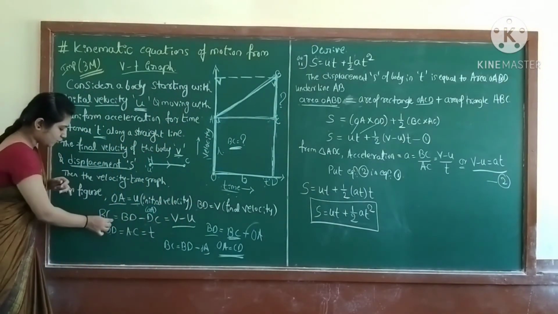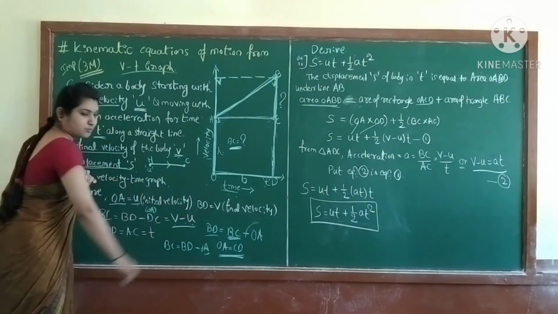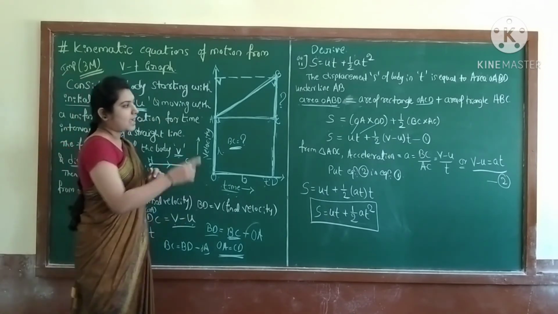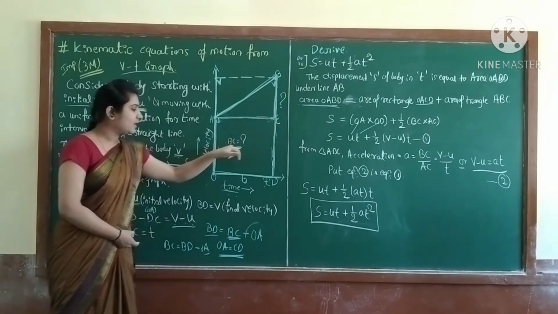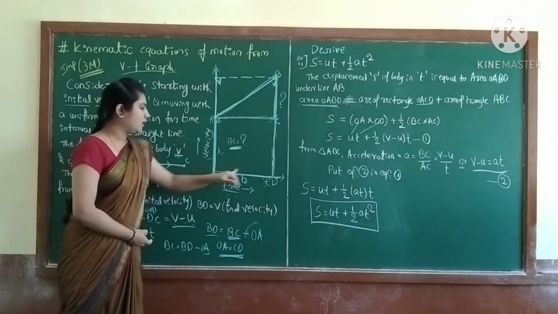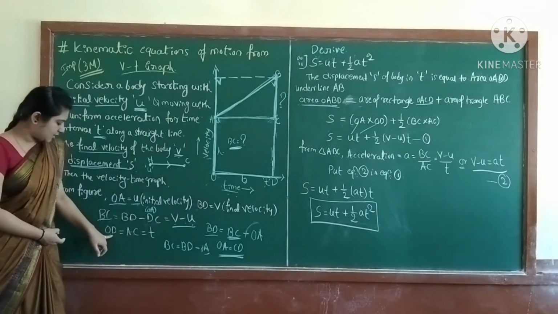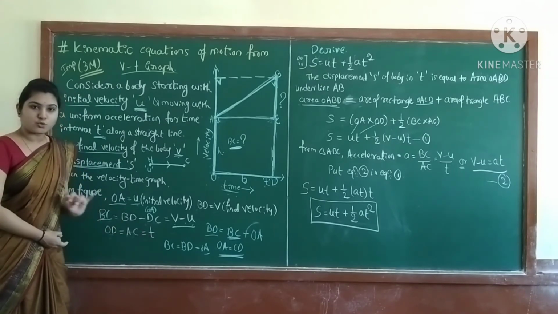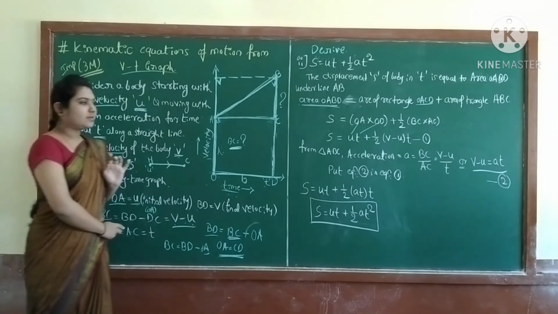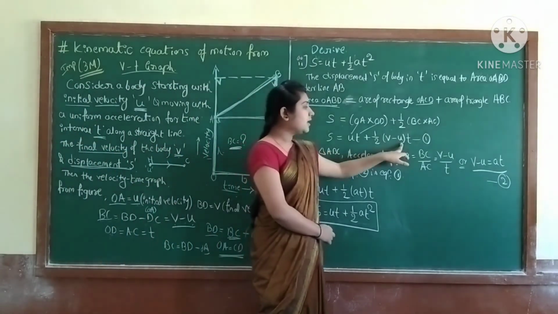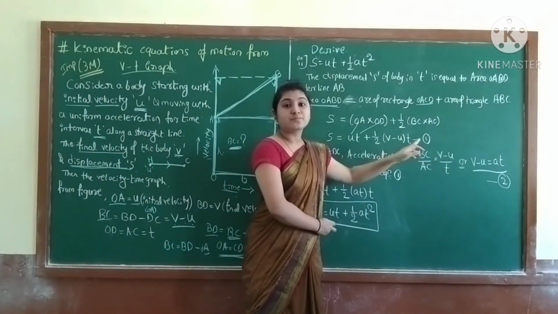BC is equal to V minus U. Put the value there. And AC means time. AC is equal to OD is equal to time. Here OD is equal to AC is equal to T. So AC is equal to T. Just put the value there, T. Take it as equation number 1.